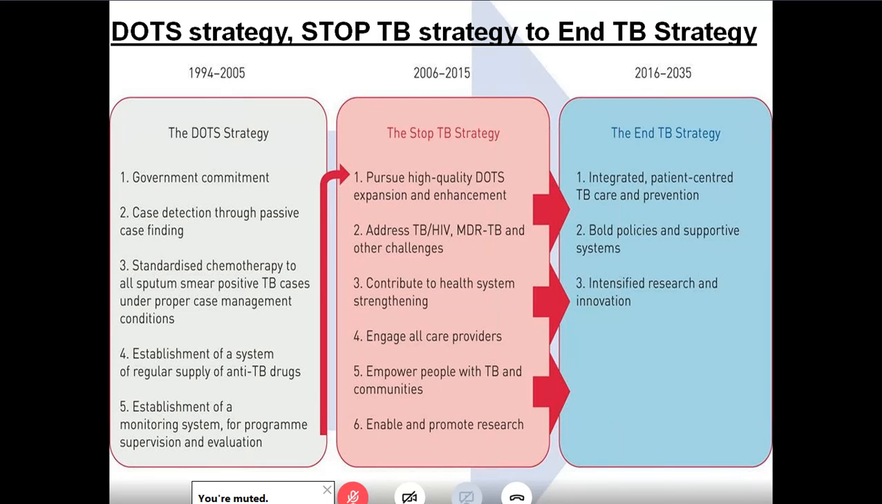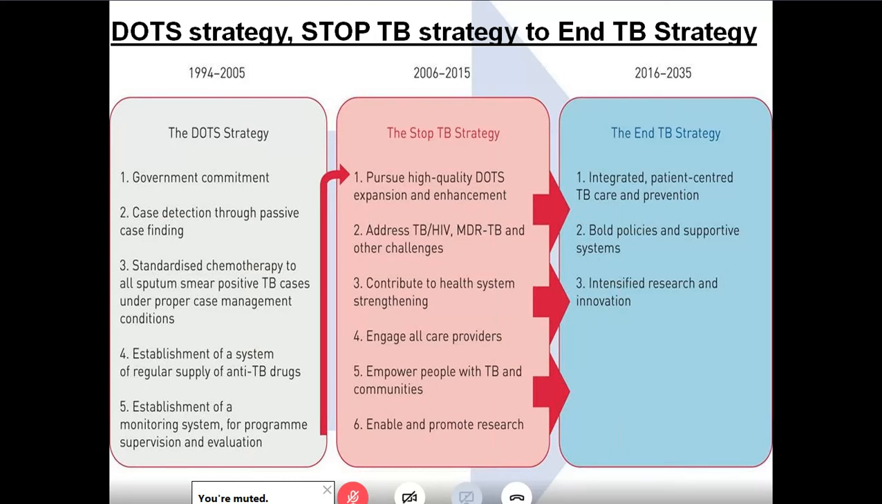From 1994, for 10 years up to 2005, the DOT strategy worked. In 2006, the government modified it and called it the Stop TB strategy. And then from 2016, we have come to the End TB strategy, which is going to continue till 2035, right? So this is a 20-year policy, initially 10 years, then another 10 years, and then 20 years. Please remember, whatever is written underneath, you can just go through it. It's one and the same thing. DOTS can be asked in the exam. There are 5 points in DOTS, starting with government commitment, case detection, standardized chemotherapy, a system of regular supply, and establishment of a monitoring system, right?